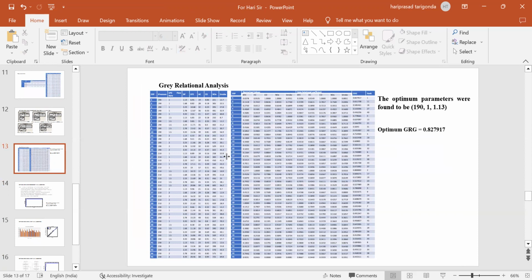Next, we used Grey relational analysis using Taguchi, and we gave ranks for all the categories. The optimum condition parameters were found to be 180 bar, 1 LPM LPG flow rate, and 1.13 kW brake power. There the optimum GRG is around 0.827917.